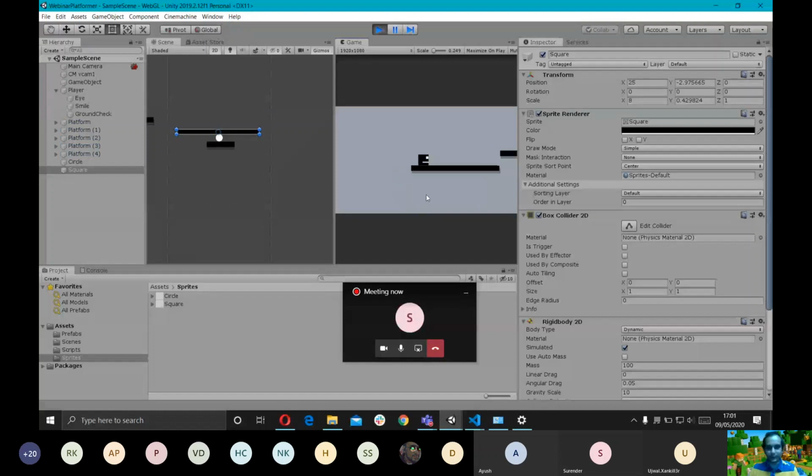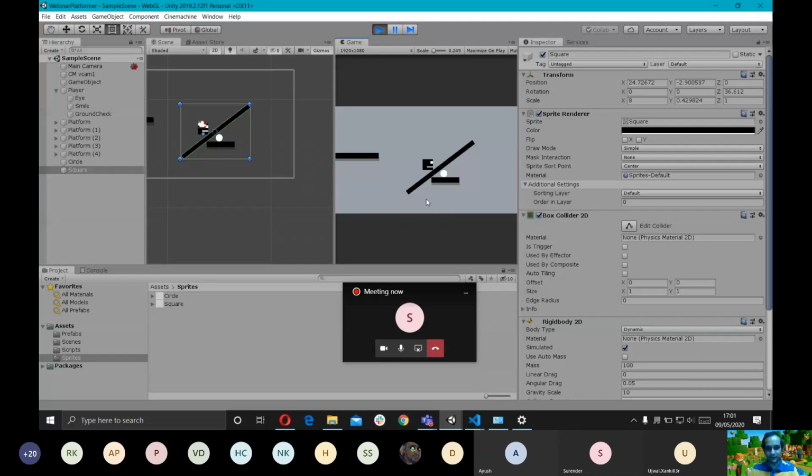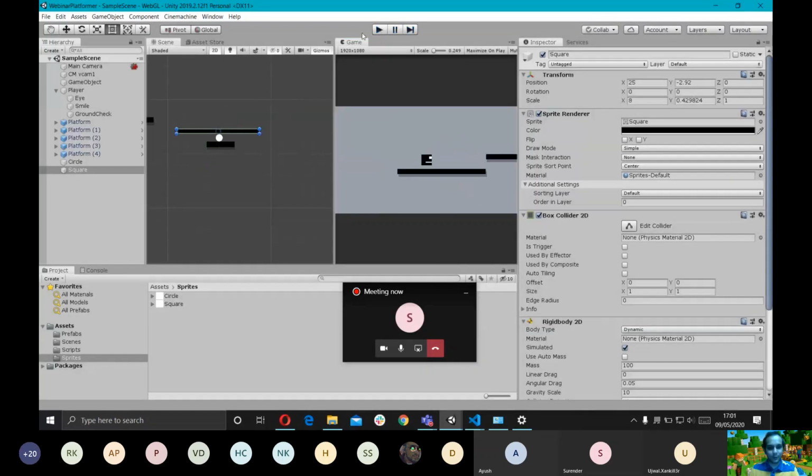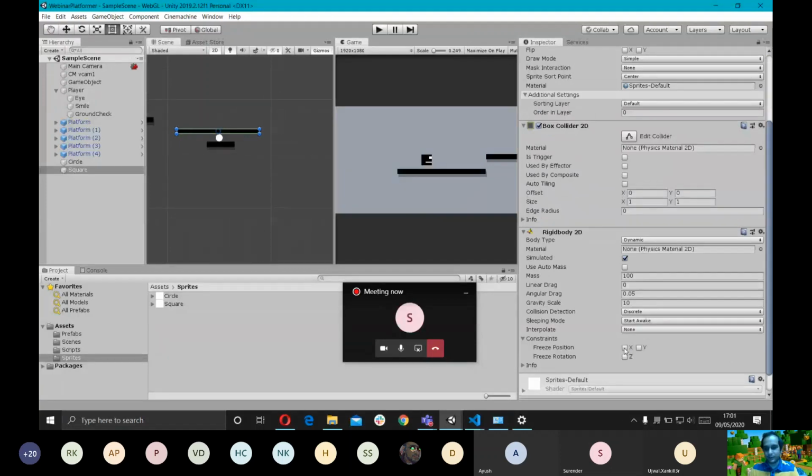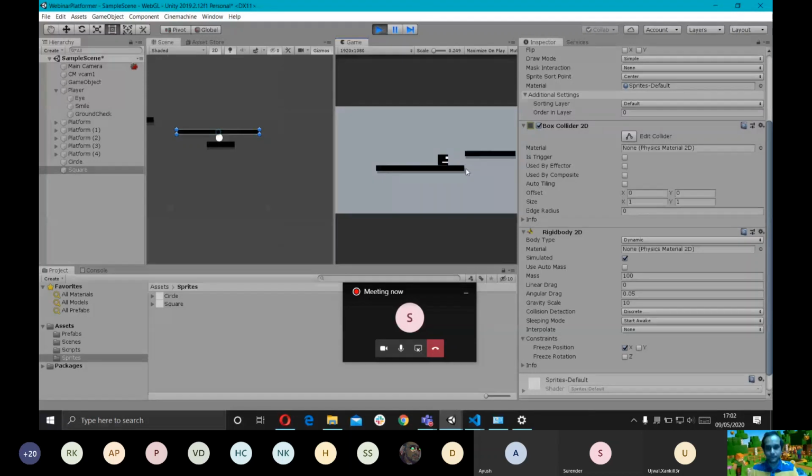The seesaw is balanced, but what happens when a player goes in? If we don't want the seesaw to fall, I'm going to freeze the position of the seesaw in the x-axis. That means we don't want it to go as a whole object in the left or right direction. We just want it to go up and down. We want it to rotate, we don't want it to fall down. So let's try it now. Okay, now the player falls down, but the seesaw doesn't.